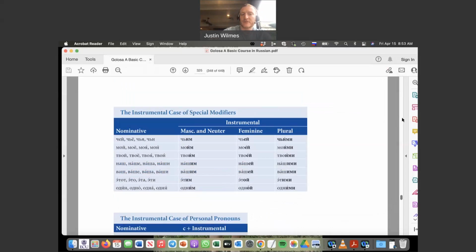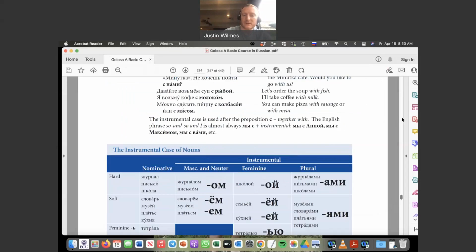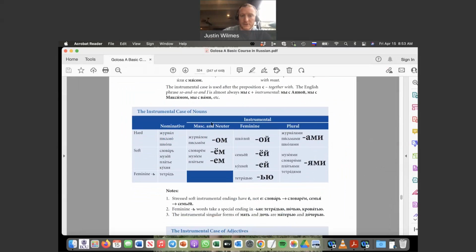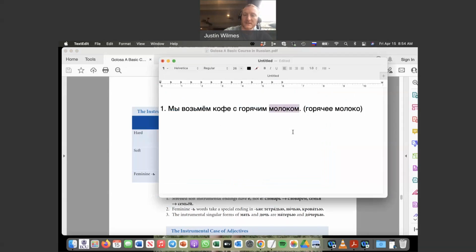And if you go up to the charts, you can see, well, a neuter or masculine noun goes to -ом or -ем. So again, the -ом is the standard, -ем is the alternative if there's a reason, like a spelling rule or a softness. That doesn't apply here. So молоком, that makes sense.